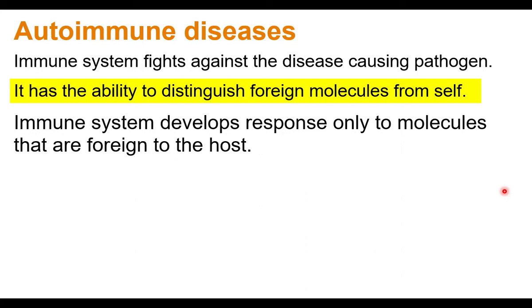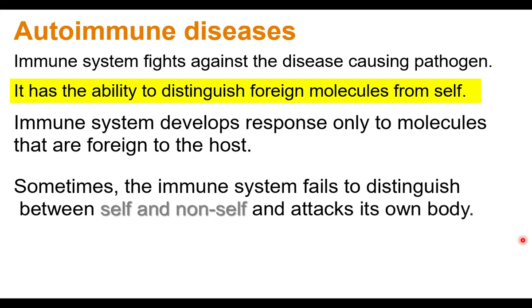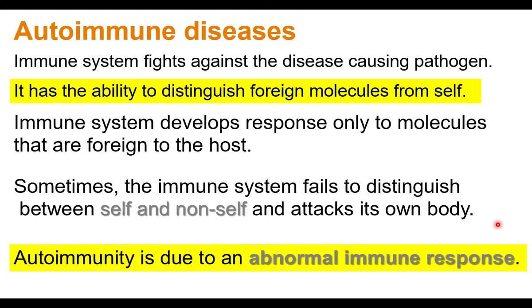But sometimes the immune system fails to distinguish between foreign molecules and self molecules. The immune system sometimes fails to distinguish between self and non-self. Because of this, it attacks its own molecules, its own tissues. So autoimmunity is due to an abnormal immune response. Why is this called an immune response? Normally the immune system shows a response against foreign pathogenic antigens. Here it is a misguided immune response.